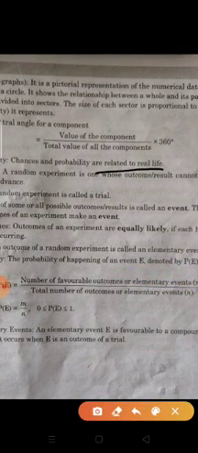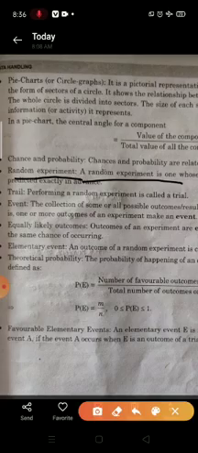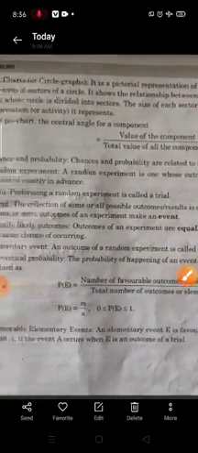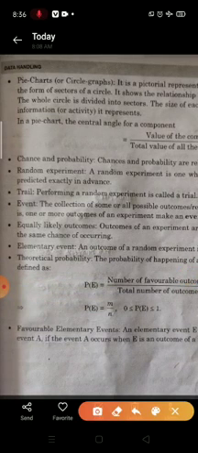Now, chance and probability. Chance and probability are related to real life. Probability relates to real life, meaning for any work, what is the probability of completing that work. Random experiment: a random experiment is one whose outcome result cannot be predicted exactly in advance.